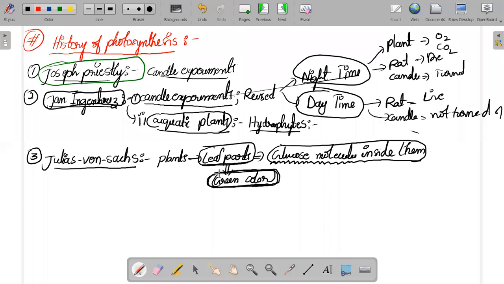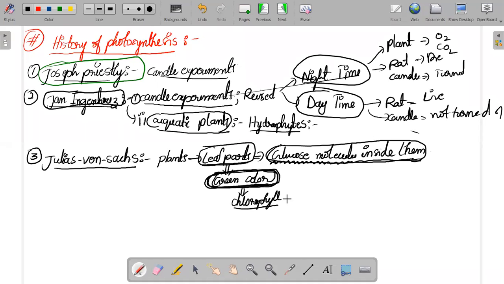The green color part of the leaf is responsible for the production of the glucose molecules inside them. This is the statement given by Julius von Sachs. Today we know that the green color part is nothing but the chlorophyll.